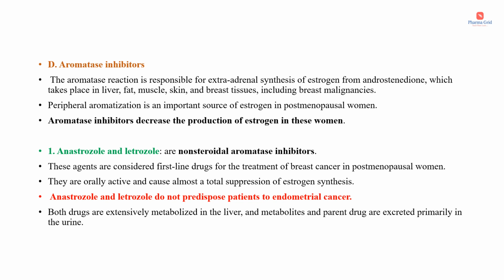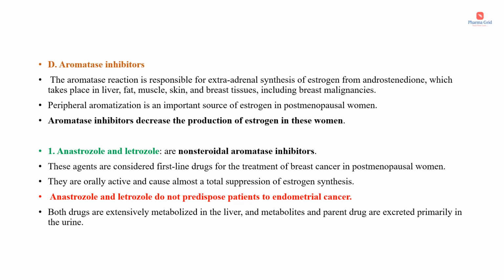Then under steroid hormones, the next category is aromatase inhibitors. The aromatase reaction is responsible for the extra-adrenal synthesis of estrogen from androstenedione, which takes place in liver, fat, muscle, skin and breast tissues including breast malignancies. So this peripheral aromatization is an important source of estrogen in postmenopausal women. So these aromatase inhibitors decrease the production of estrogen in these women. Examples include anastrozole and letrozole.